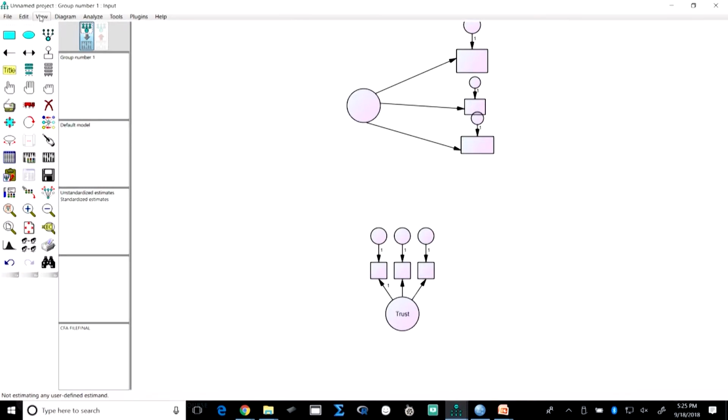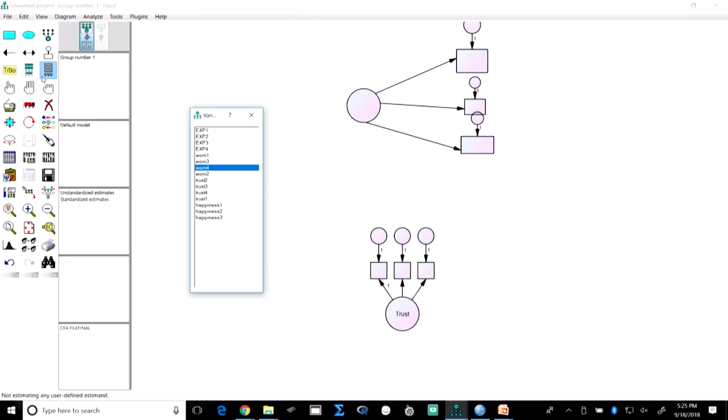Once I have done that, I will go to View, Variables in Data Set, and there are trust 1, trust 2, trust 3. I am pulling trust 1 here, trust 2 here, trust 3 here. Suppose you want to do the same for this one, say experience: I take experience 1, experience 2, experience 3, and I will name this one experience.